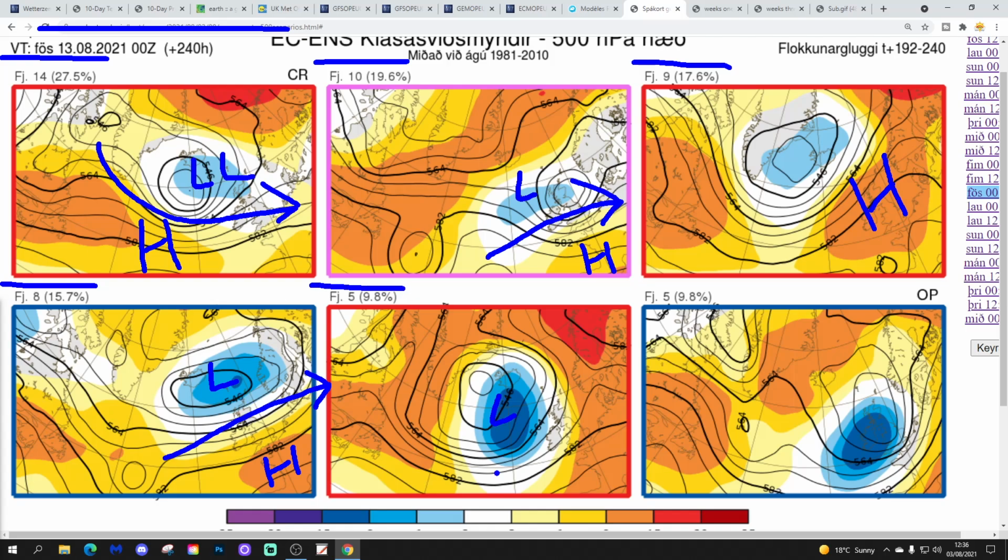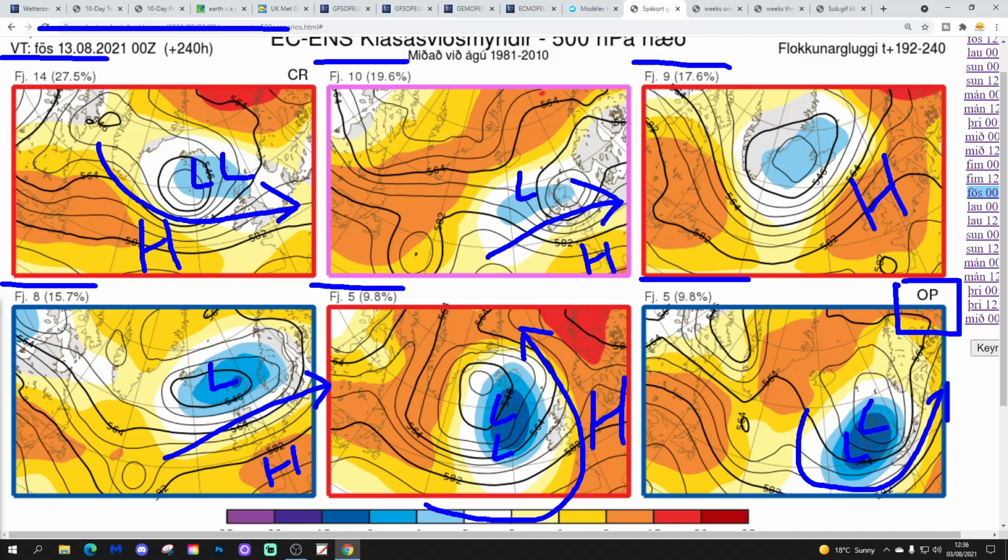5 with quite deep low pressure to the northwest of Scotland, but also quite a strong ridge to our east. That could pull up hot winds from the south, but might be volatile, and then thundery. And then 5 with low pressure right over top of the country and bringing in westerly winds. That does include the operational run, but only 5 doing that.